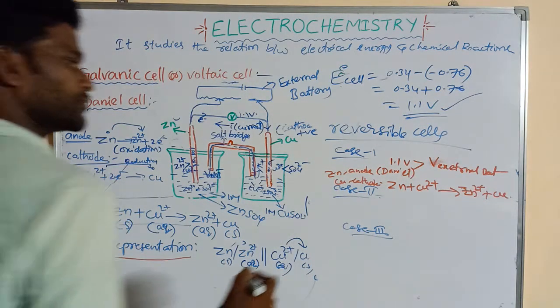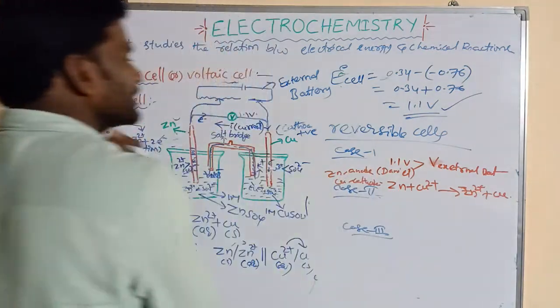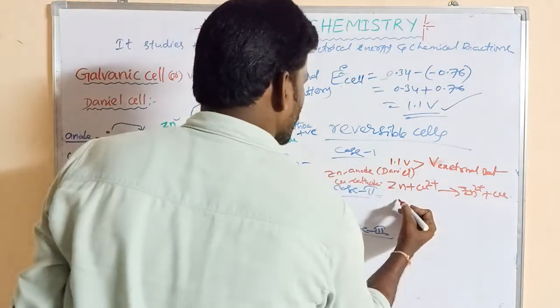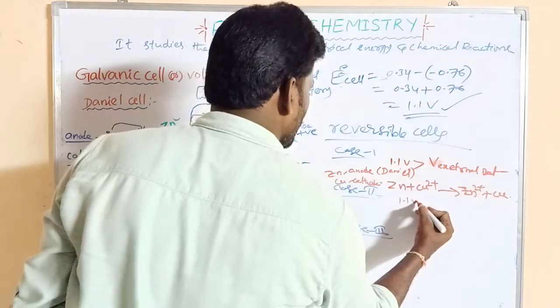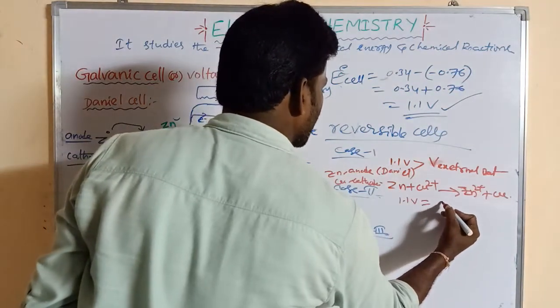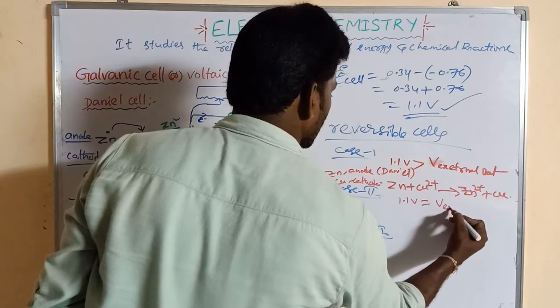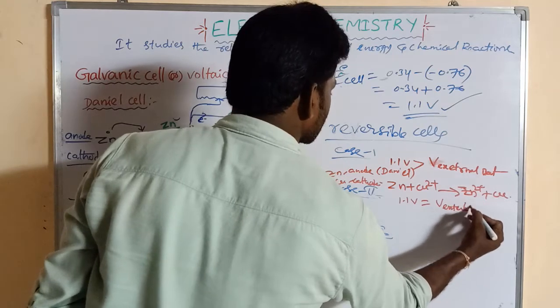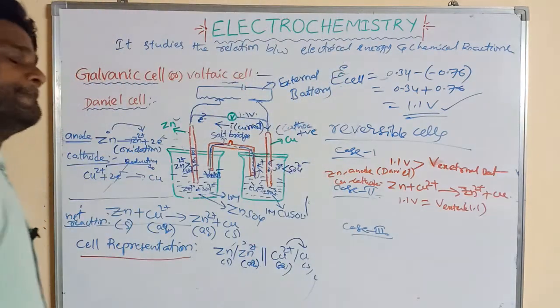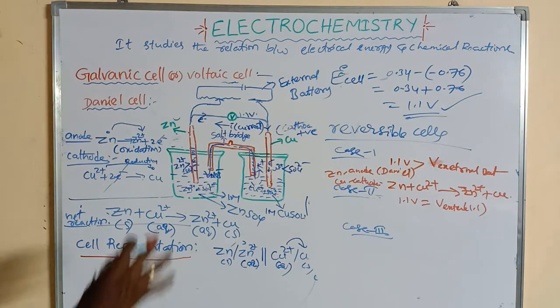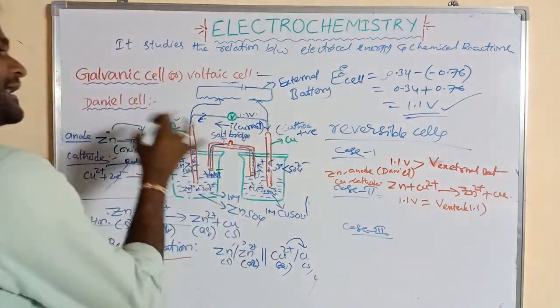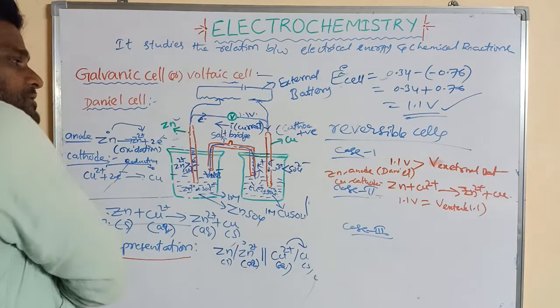So in case 2, the voltage of the Daniell cell, 1.1 volt, is equal to the external battery voltage. So both are equal, it's also 1.1. Both are equal. The current cannot flow in the cell.